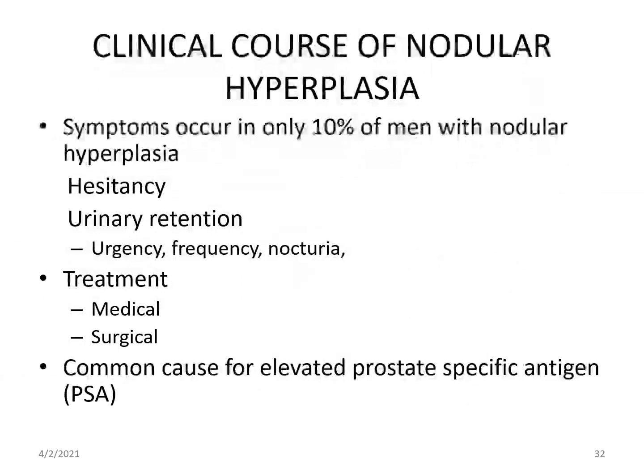And what are these symptoms? They are hesitancy, that is, difficulty in passing urine. Then there is urinary retention. The urine is not passed, dribbling of urine occurs, and it stops while passing. There is urgency, there is frequency, and the patient may have to get up at night to pass urine, that is nocturia. Treatment can be both medical and surgical. A common cause for elevated prostate specific antigen is benign prostatic hyperplasia. So PSA is very helpful.